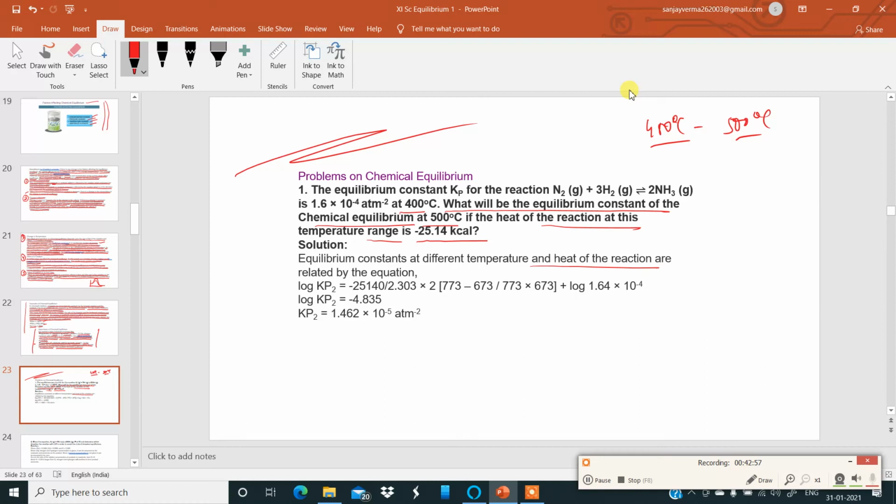Log Kp2 equals minus 25 kilocalories converted to calories, divided by 2.303 into 2, into the temperature difference, plus this log over here. Okay, so it is coming to minus 4.835, so Kp2 is 1.462 × 10^5 atmosphere. Okay, so here you must remember this. There is a formula being applied over here, from the ideal gas equation.